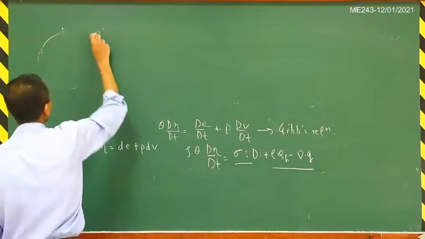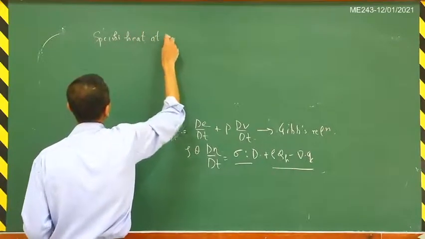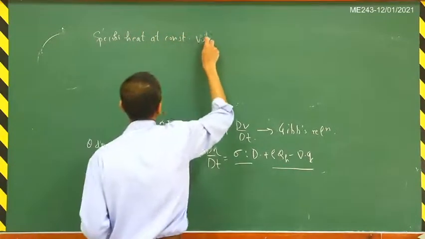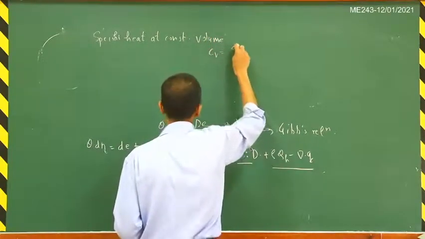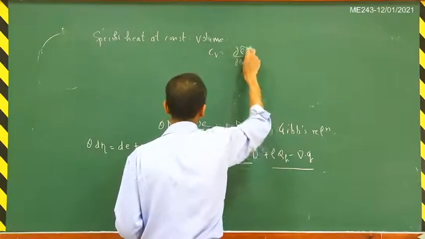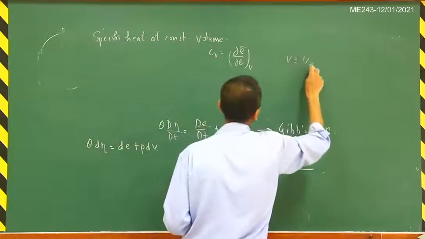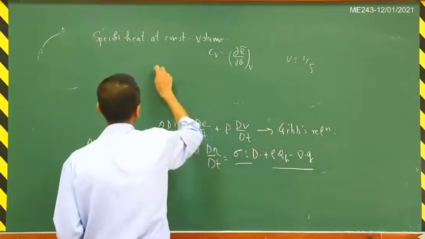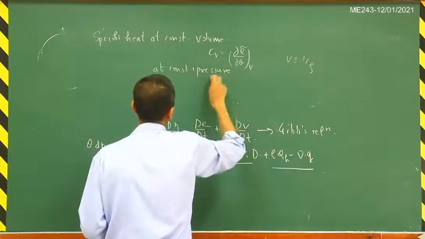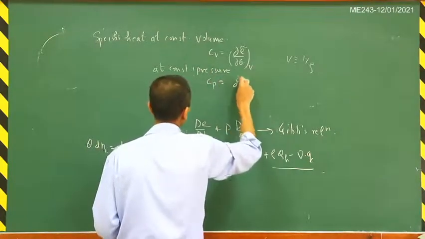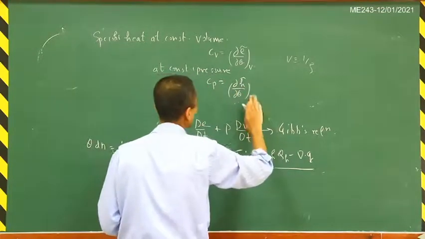So the specific heat at constant volume, and also at constant pressure. So this is C_V, defined as ∂ε̃/∂θ at constant v. This v is the specific volume, that is 1/ρ. Similarly, at constant pressure they will also define C_p, which is equal to ∂h̃/∂θ at constant pressure.